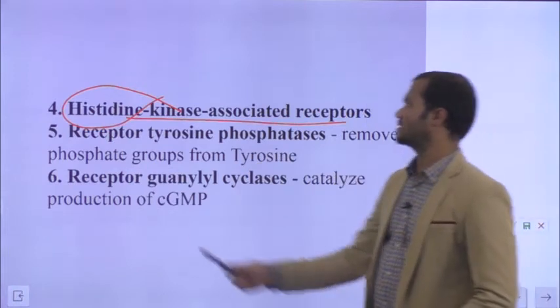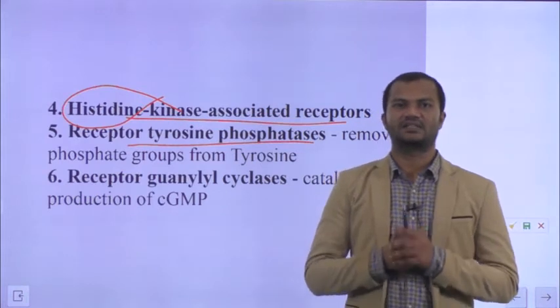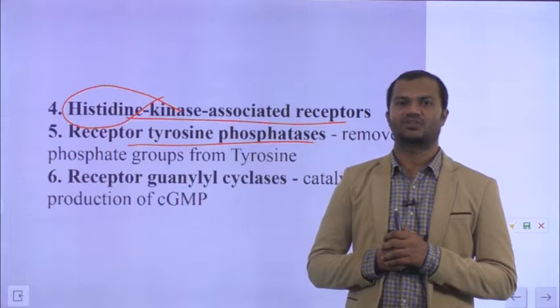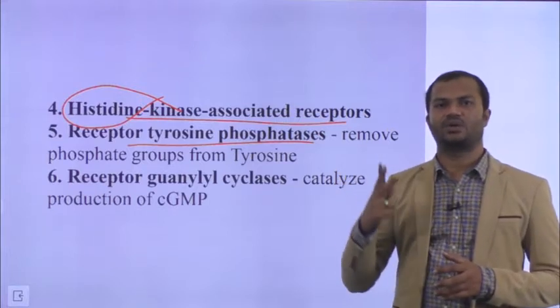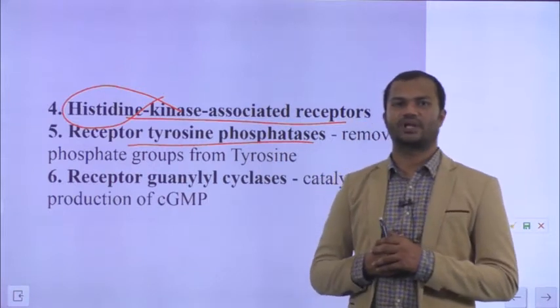Then the fifth class is receptor tyrosine phosphatases, wherein the receptor itself has enzymatic activity, and this activity is phosphatase, meaning they remove a phosphate group from the downstream signaling proteins.